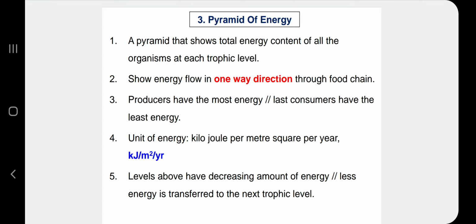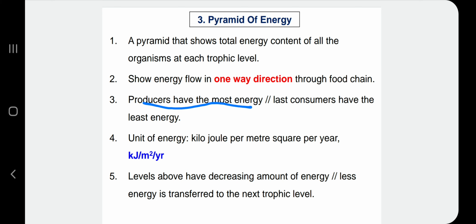So this pyramid, I would say, paling tepat. Okay, and then this pyramid shows total energy content of all the organisms at each trophic level. So maksudnya setiap trophic level tu berapa energy yang dapat lah. Okay. And then it shows energy flow in one way direction. And then producer has the most energy disebabkan sebenarnya pyramid of energy ni dia mesti start dengan producer, okay. Dan kenapa producer have the most energy? Sebab producer dapat energy direct daripada sunlight, okay. So sebab tu producer banyak energy.